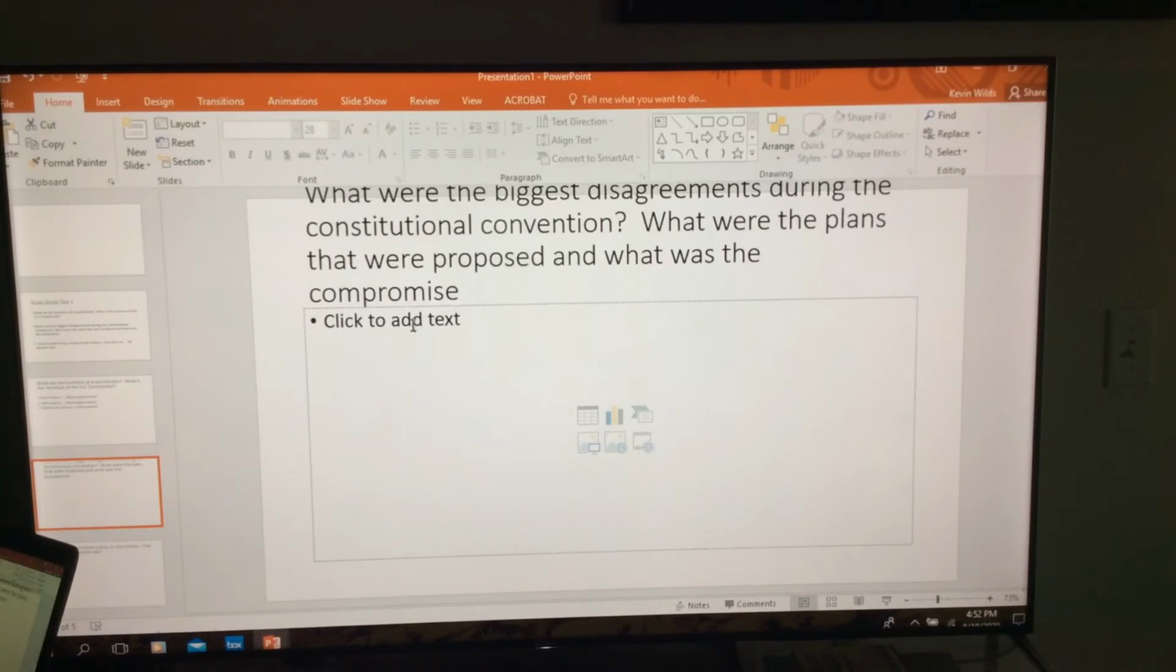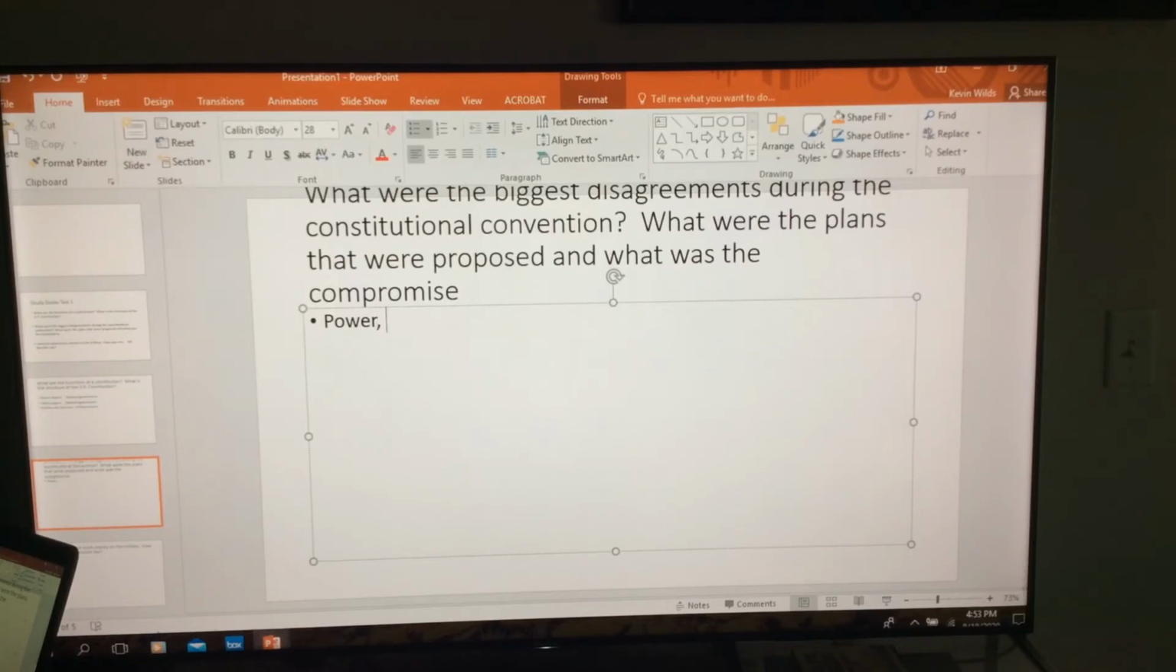Now this one: what were the biggest disagreements during the Constitutional Convention? What were the plans that were proposed and what was the compromise? So this one's really in depth. I'm looking for 5 different things, right? There were 5 big disagreements. Power. Who should have more power? The national government or state government. You need to explain that to me. That is a disagreement. Some people want national government to have more power. Some people want state governments to have more power.